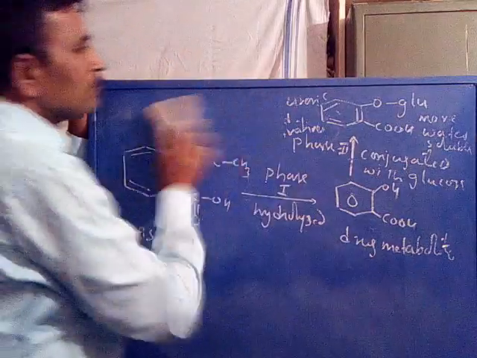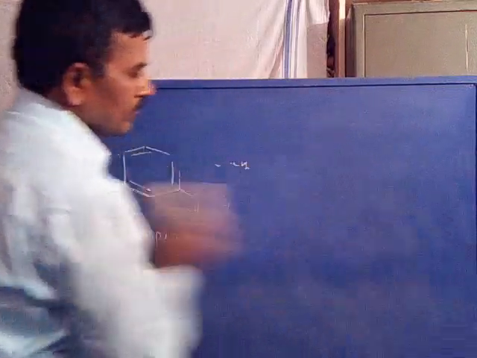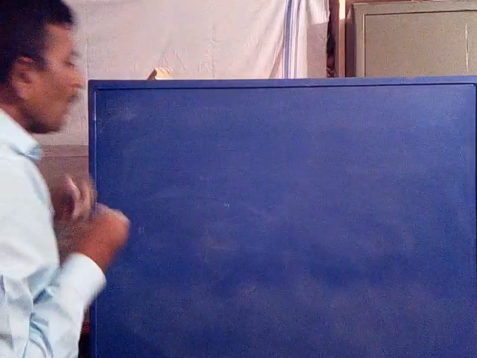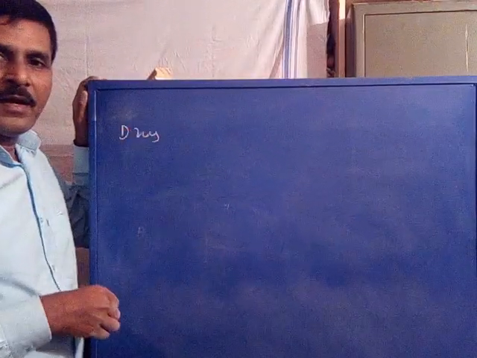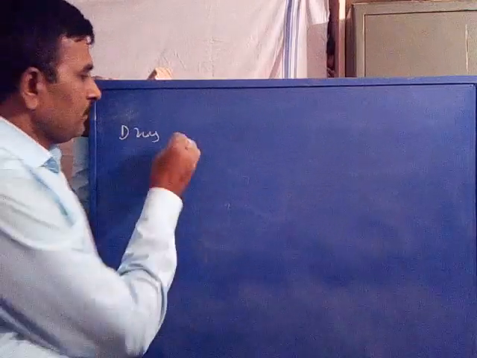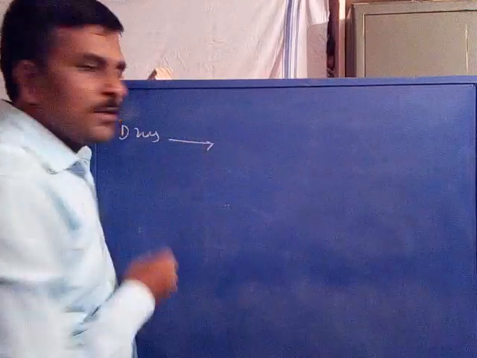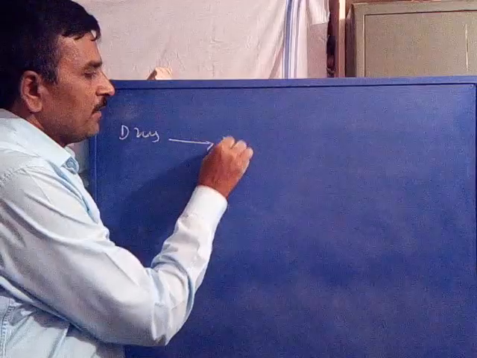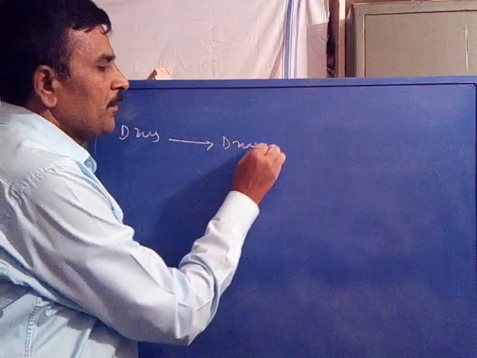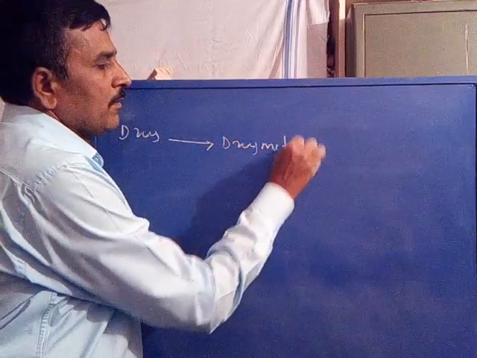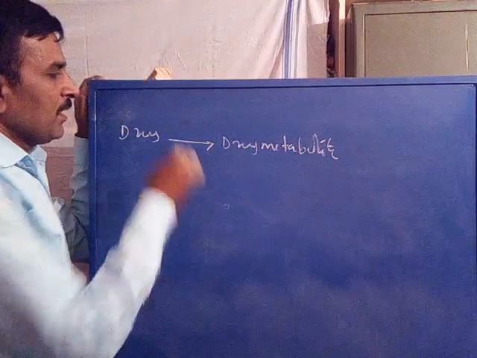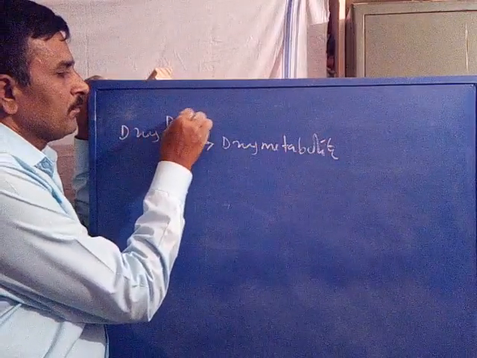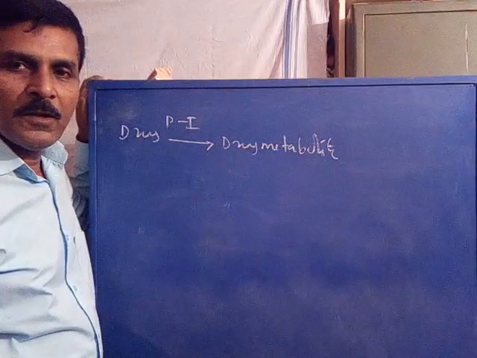Now in general, a drug after its action is transformed into a drug metabolite, whatever it may be. This is called phase 1 drug metabolism.